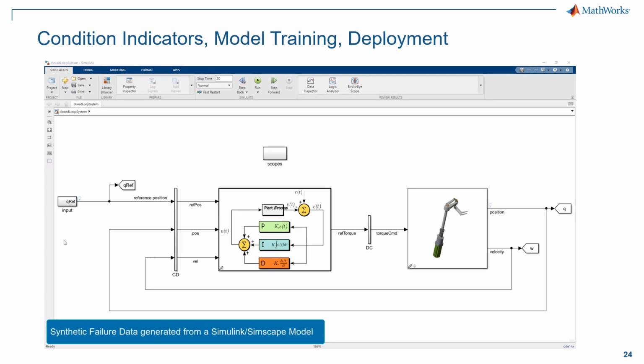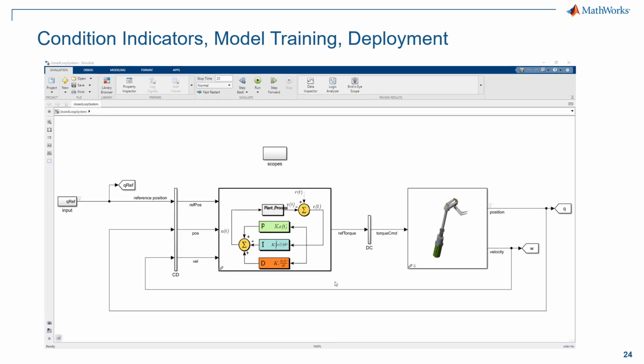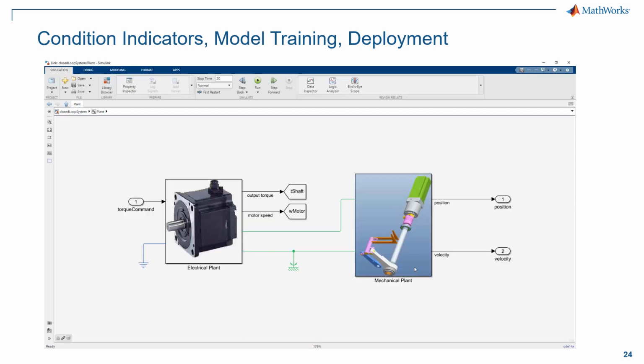So here in the movie, you see again the model with the implementation of the electrical and mechanical part of the system made by means of Simscape blocks.